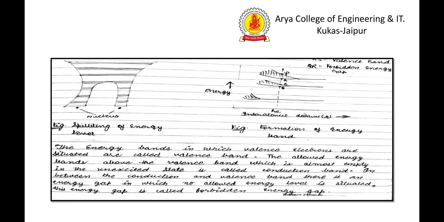The energy band in which valence electrons are situated is called the valence band. The allowed band above the valence band, which is almost empty in the unexcited state, is called the conduction band. In between the conduction band and valence band, there is an energy gap in which no allowed energy level is situated. This energy gap is called the forbidden energy gap.